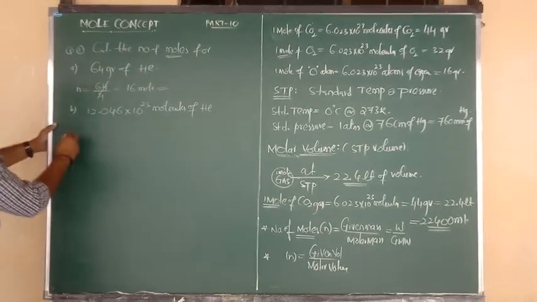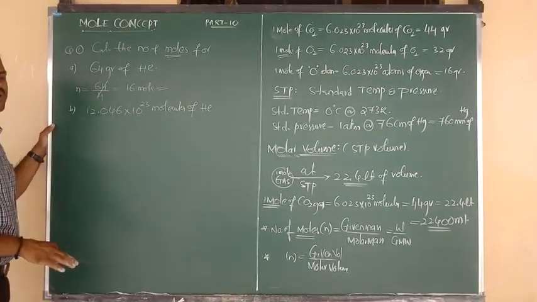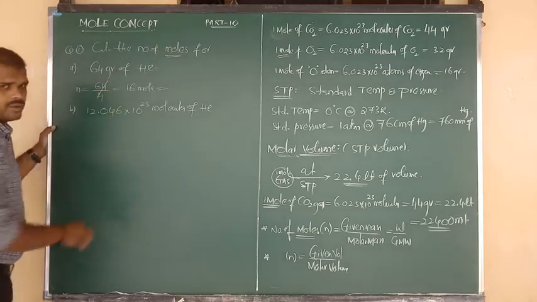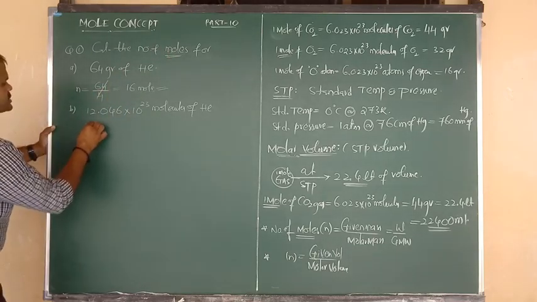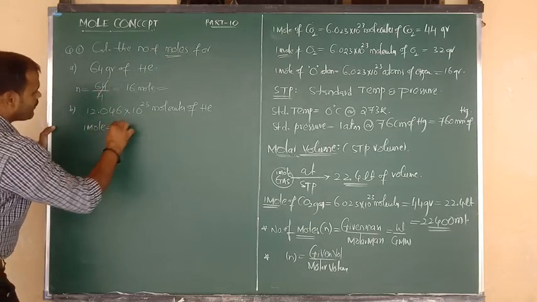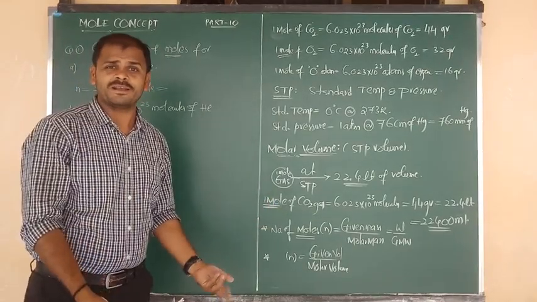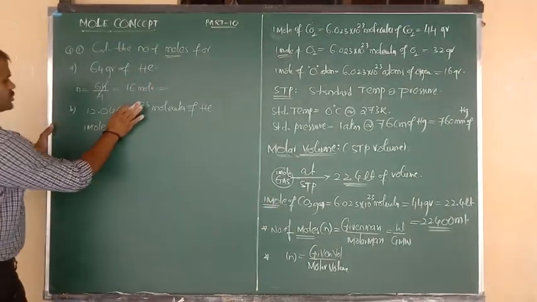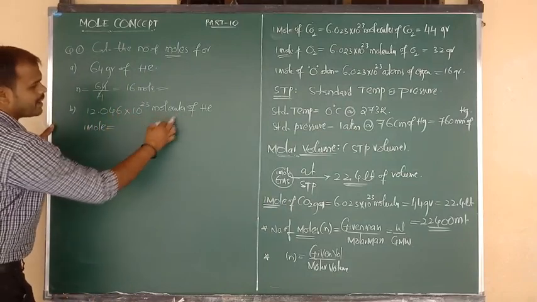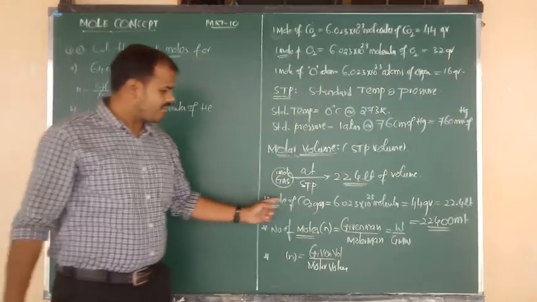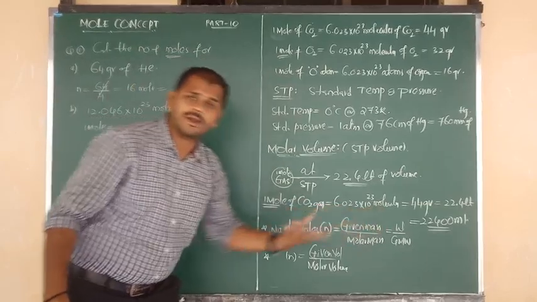So the answer, just try to think and apply. They are asking the number of moles. Let me consider 1 mole. 1 mole always contains Avogadro's number. Up to now we have studied only that. So 1 mole contains how many molecules? Avogadro's number of molecules. Same like this, 1 mole of any gas contains Avogadro's number of molecules.